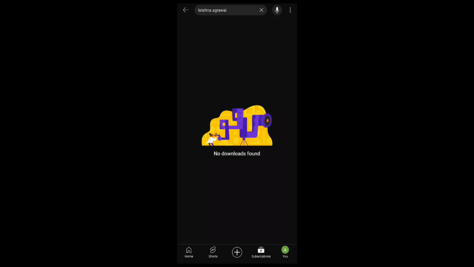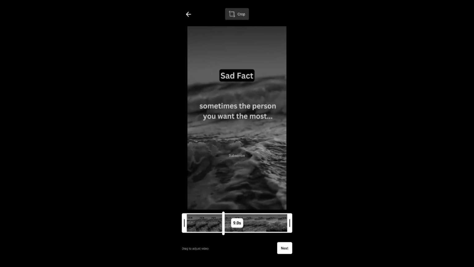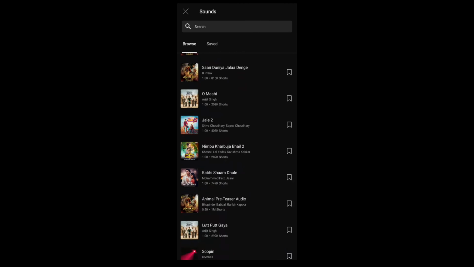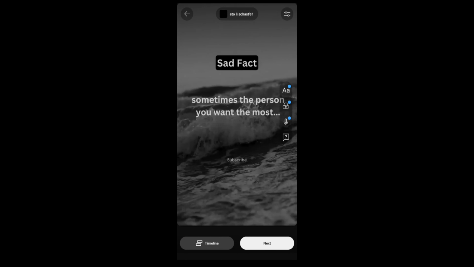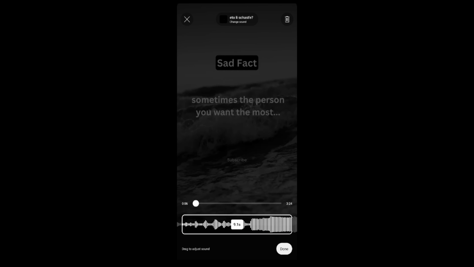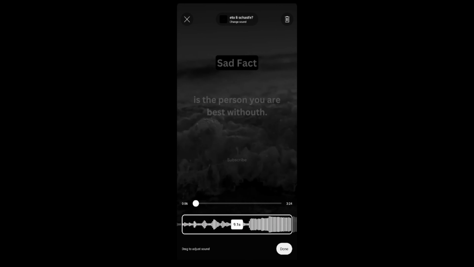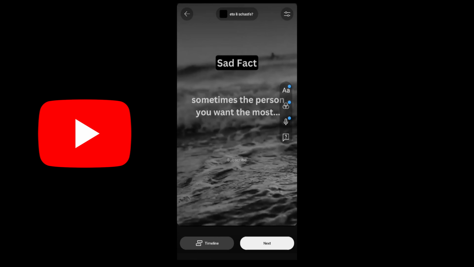Now, let's open our YouTube. Select our video we want to upload, go to Music, and here you can find all types of YouTube music. Note that there is a higher chance of your shorts going viral if you use trending songs. After selecting the song, you can adjust it and choose the part you like. Once it's done, you can upload it on YouTube and Instagram.